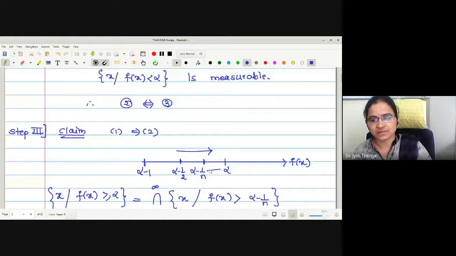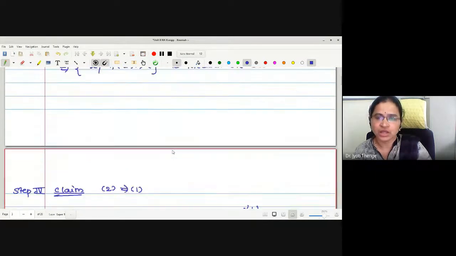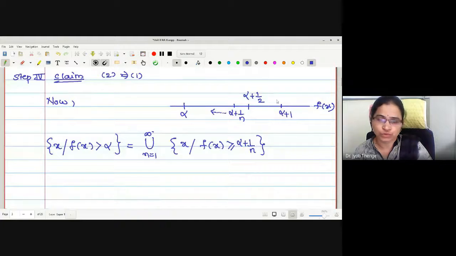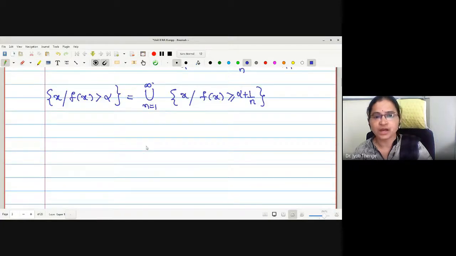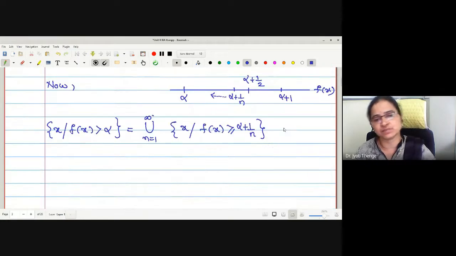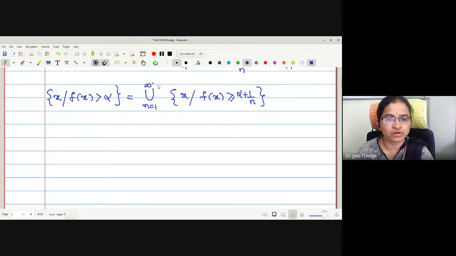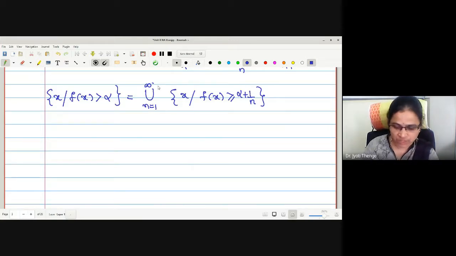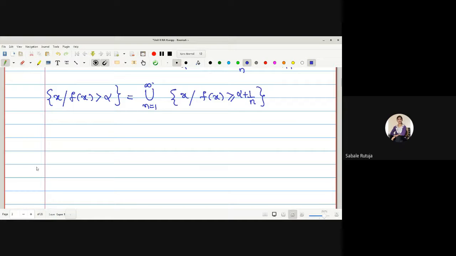In the previous step, we reached alpha from the left, taking the countable intersection. Now we are reaching towards alpha from the right, taking a countable union. But what about this kind of set on the right? Measurable, greater equal by alpha measurable is the assumption. Therefore, what about a countable union of measurable sets? Measurable. Okay.